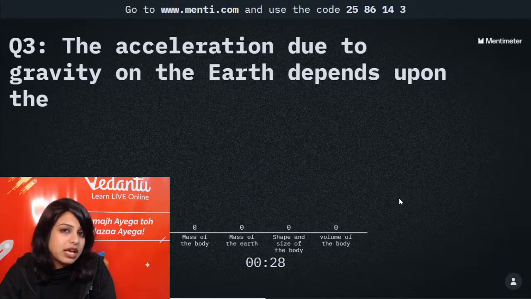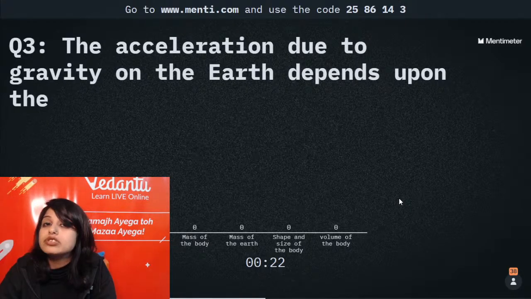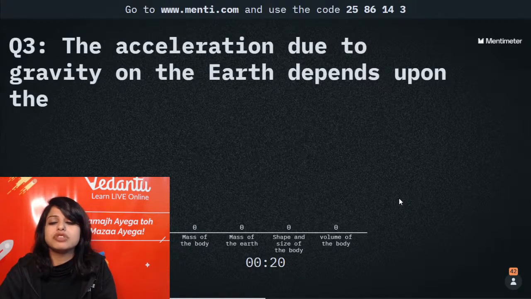Does it depend on the mass of the body? Does it depend on the mass of the Earth? Does it depend on the shape and size of the body? Or it depends on the volume of the body? Very easy question. Very very easy question.